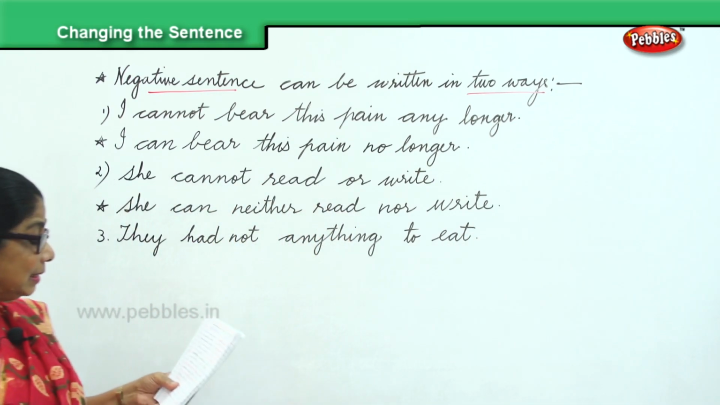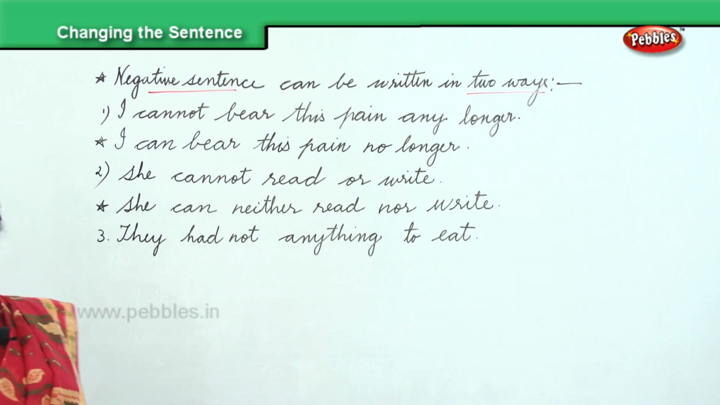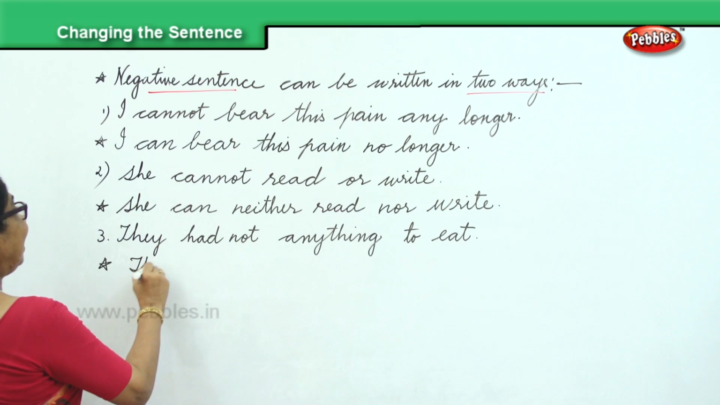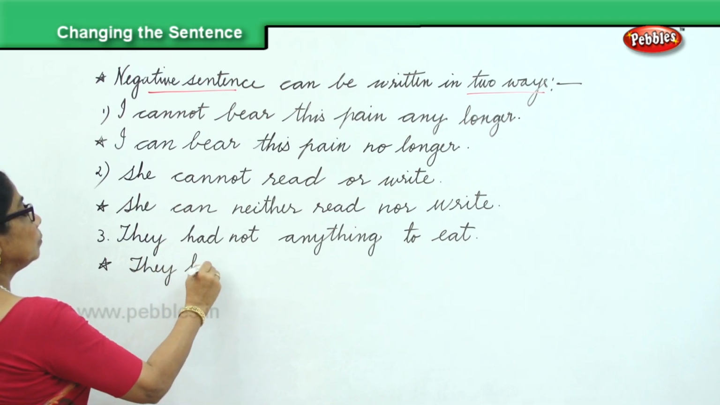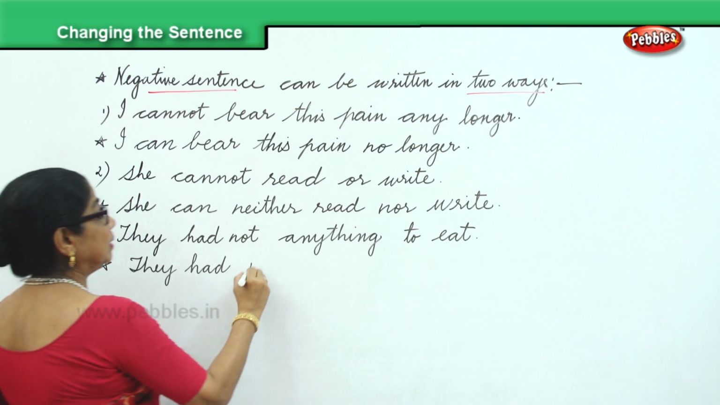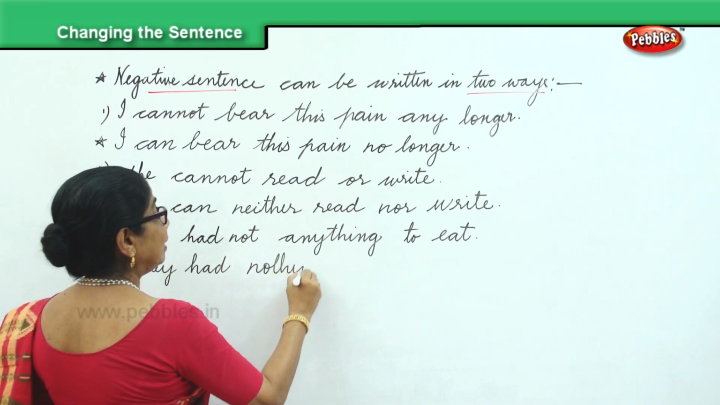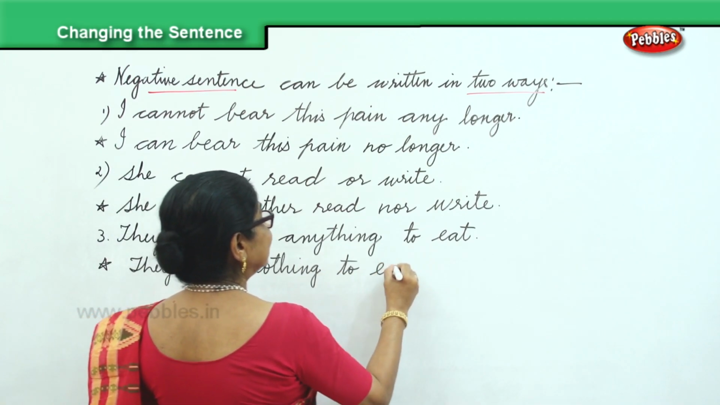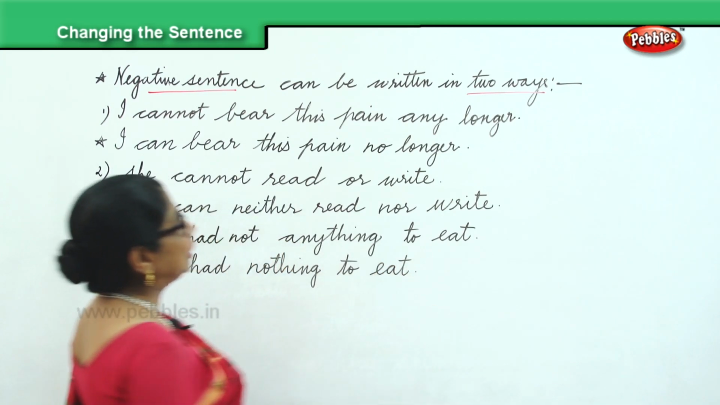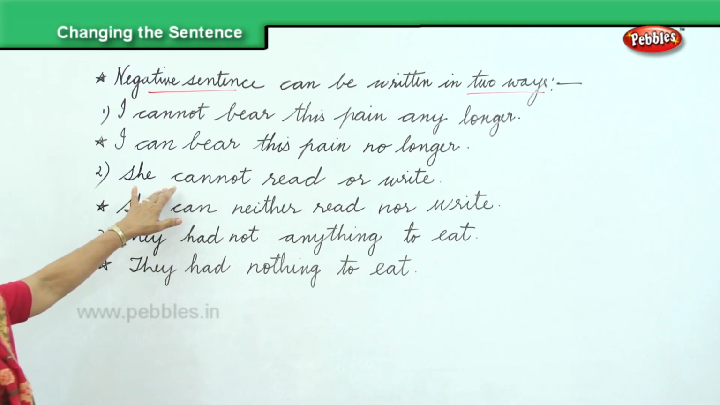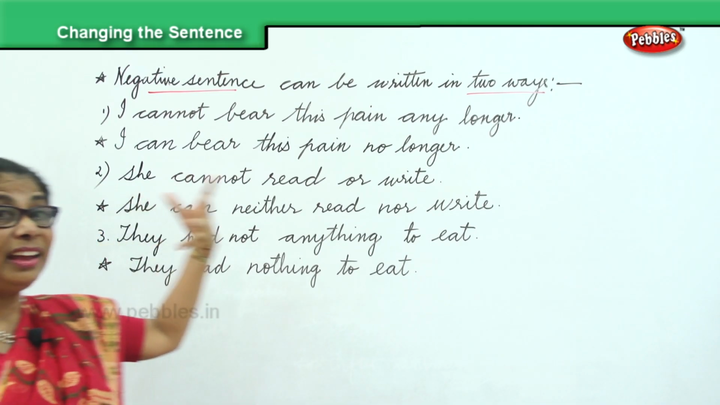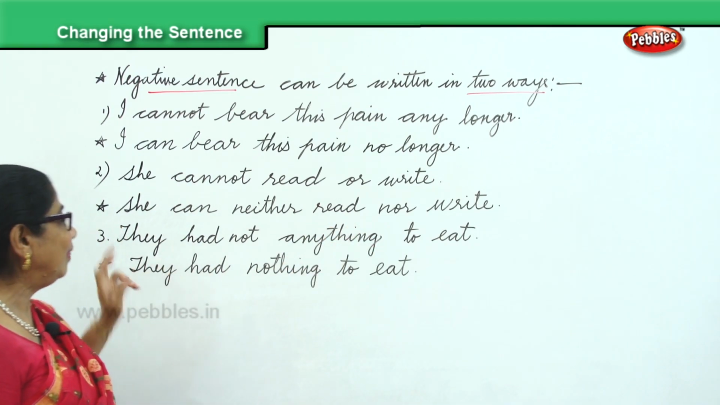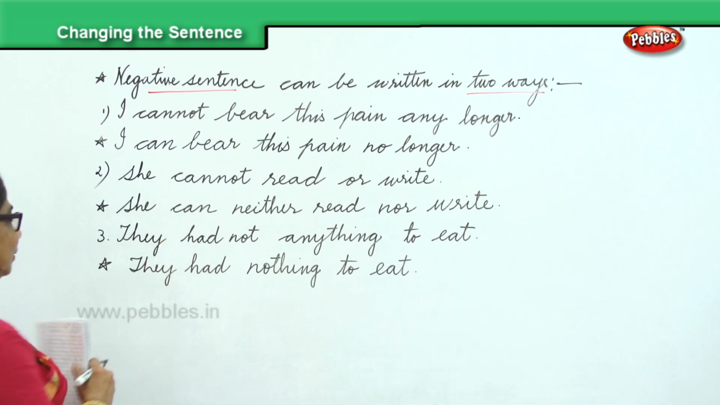How will you change it into another negative form? They had nothing to eat. Look at the two different negative forms. She cannot read or write. She can neither read nor write. They had not anything to eat. They had nothing to eat.